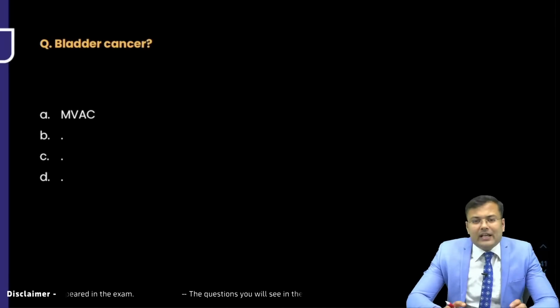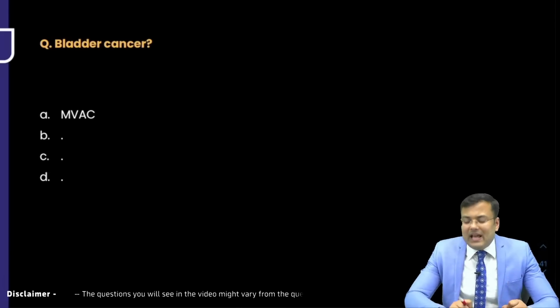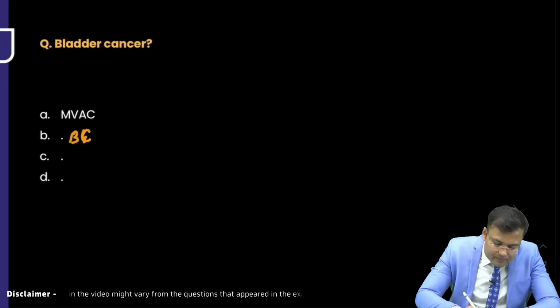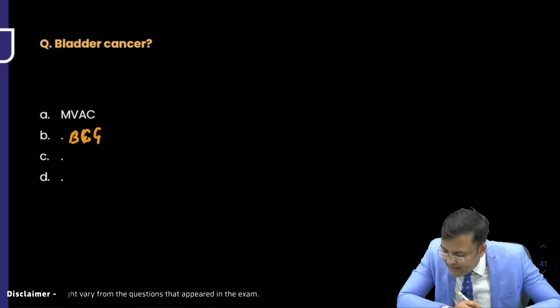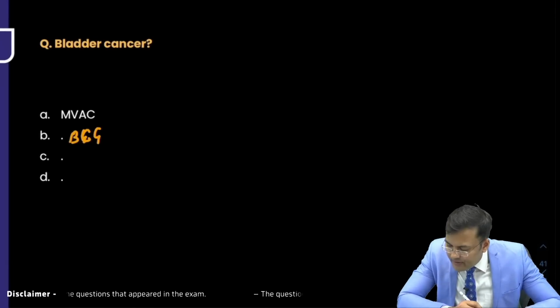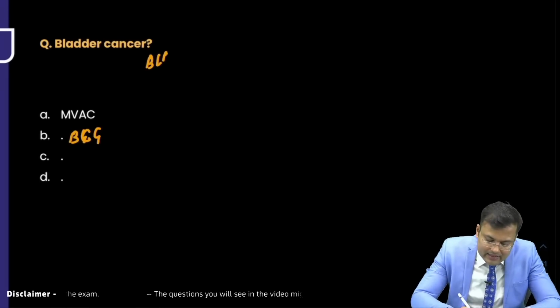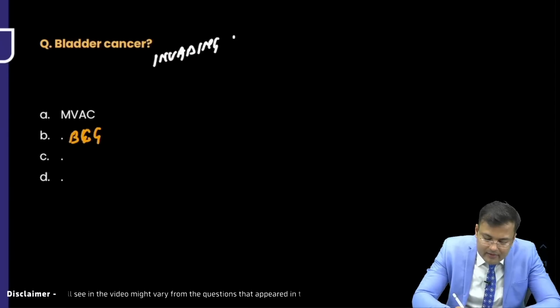Susi, Navi Agarwal, can you please help me with the language of this particular question? Okay, BCG was mentioned. BCG, bladder cancer invading muscle layer. Very good, Pankil Parikh. It was bladder cancer invading muscle layer and the treatment.